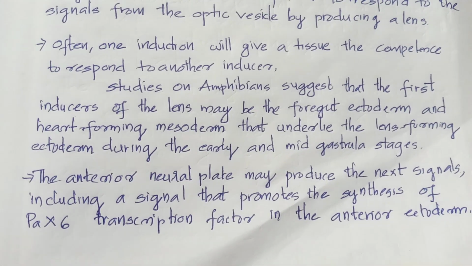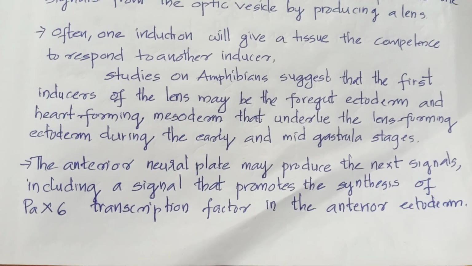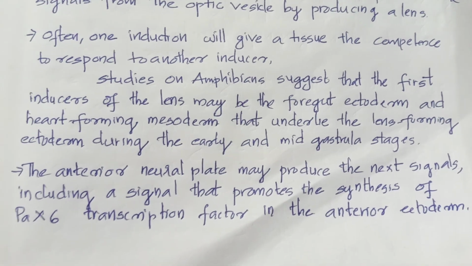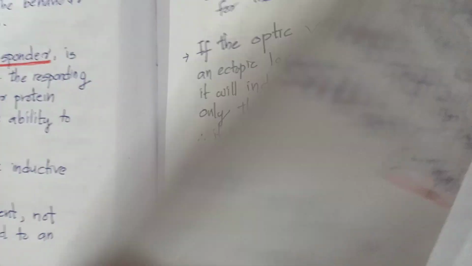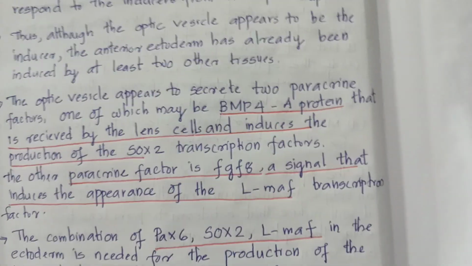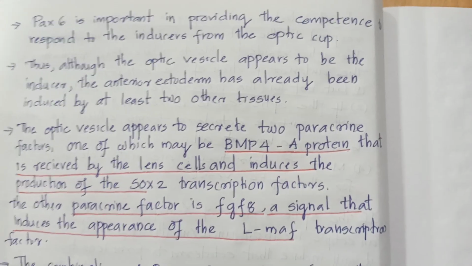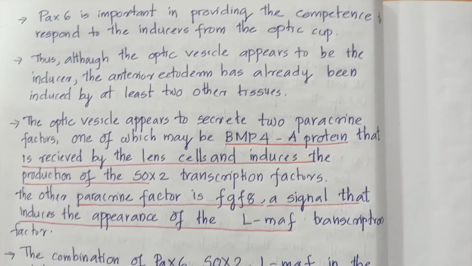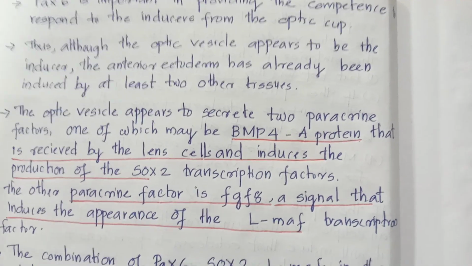The anterior neural plate may produce the next signals, including a signal that promotes the synthesis of PAX6, a transcription factor, in the anterior ectoderm. Thus, PAX6 is an important transcription factor in providing the competence to respond to the inducers from the optic cup.